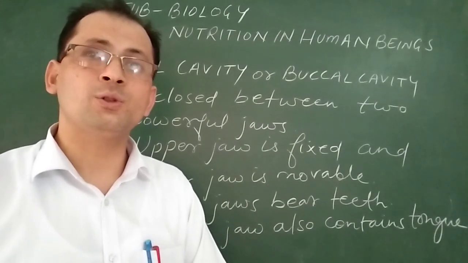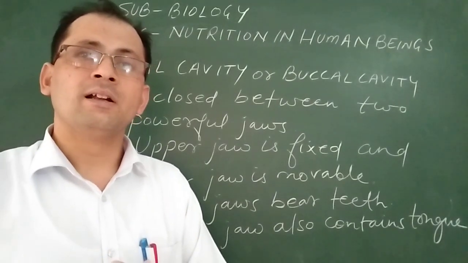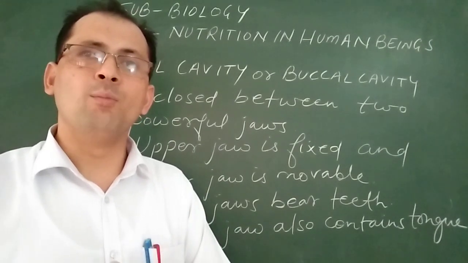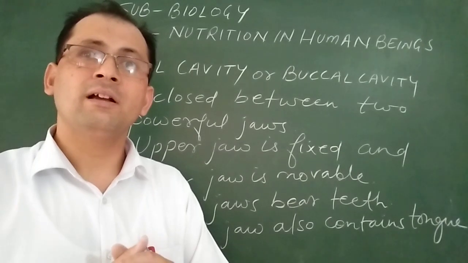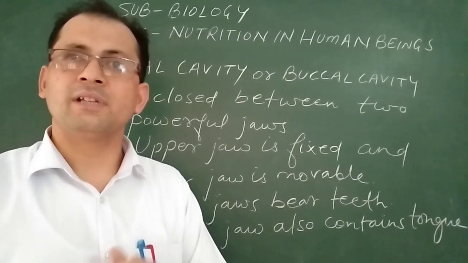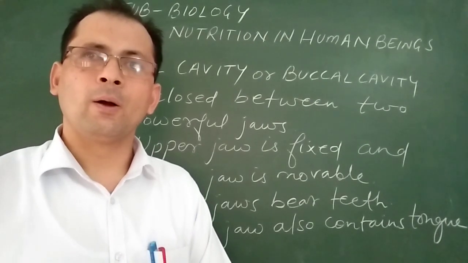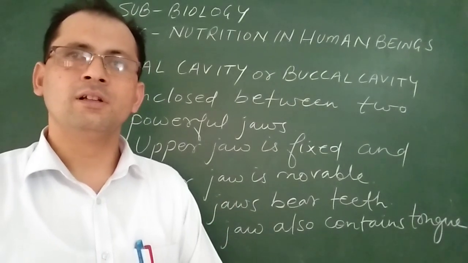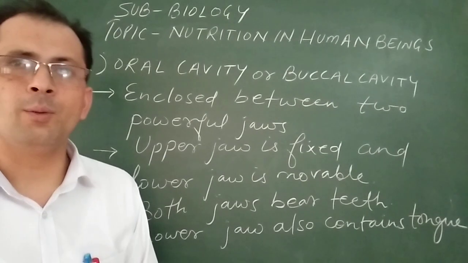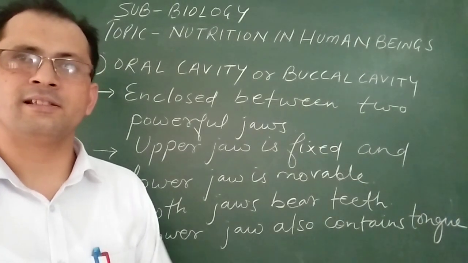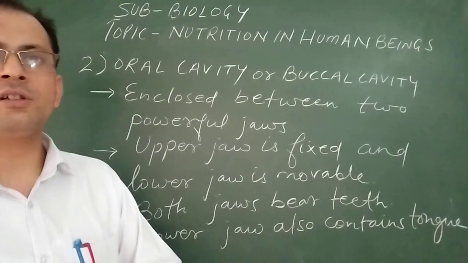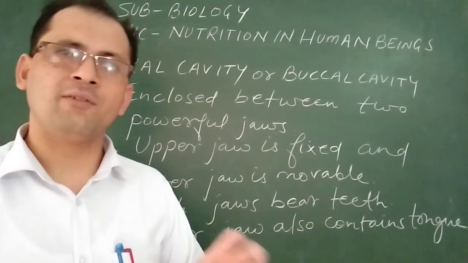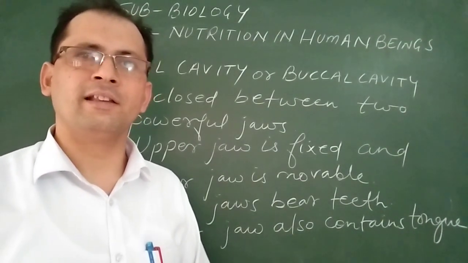Incisors are used to cut the food. Canines are used to tear. Premolars help in grinding, and molars help in grinding as well as in mixing of the food. They help to break down the larger particles into smaller ones. So the buccal cavity contains two important parts, one is the tongue and the second is the teeth. And the most important part present in this buccal cavity or oral cavity is the salivary glands, that we will discuss in the next video.